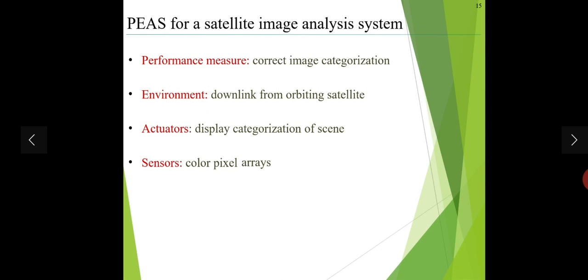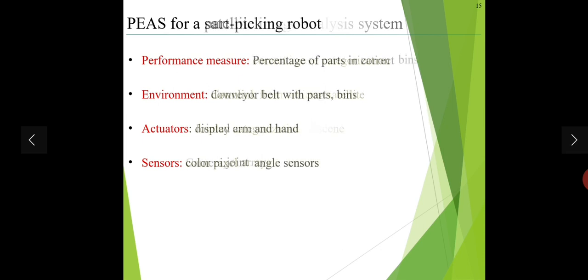Now the same PEAS description applies to satellite image analysis, where we have to identify the performance measure, environment, actuator, and sensor for all these things. The next example is the part-picking robot. Definitely for the part-picking robot, the performance measure is the percentage of parts in the correct bin. It should not be in the wrong bin. Okay. Environment: conveyor belt with parts, bins. Actuator: jointed arm and hand. Sensors: camera, joint angle sensors.